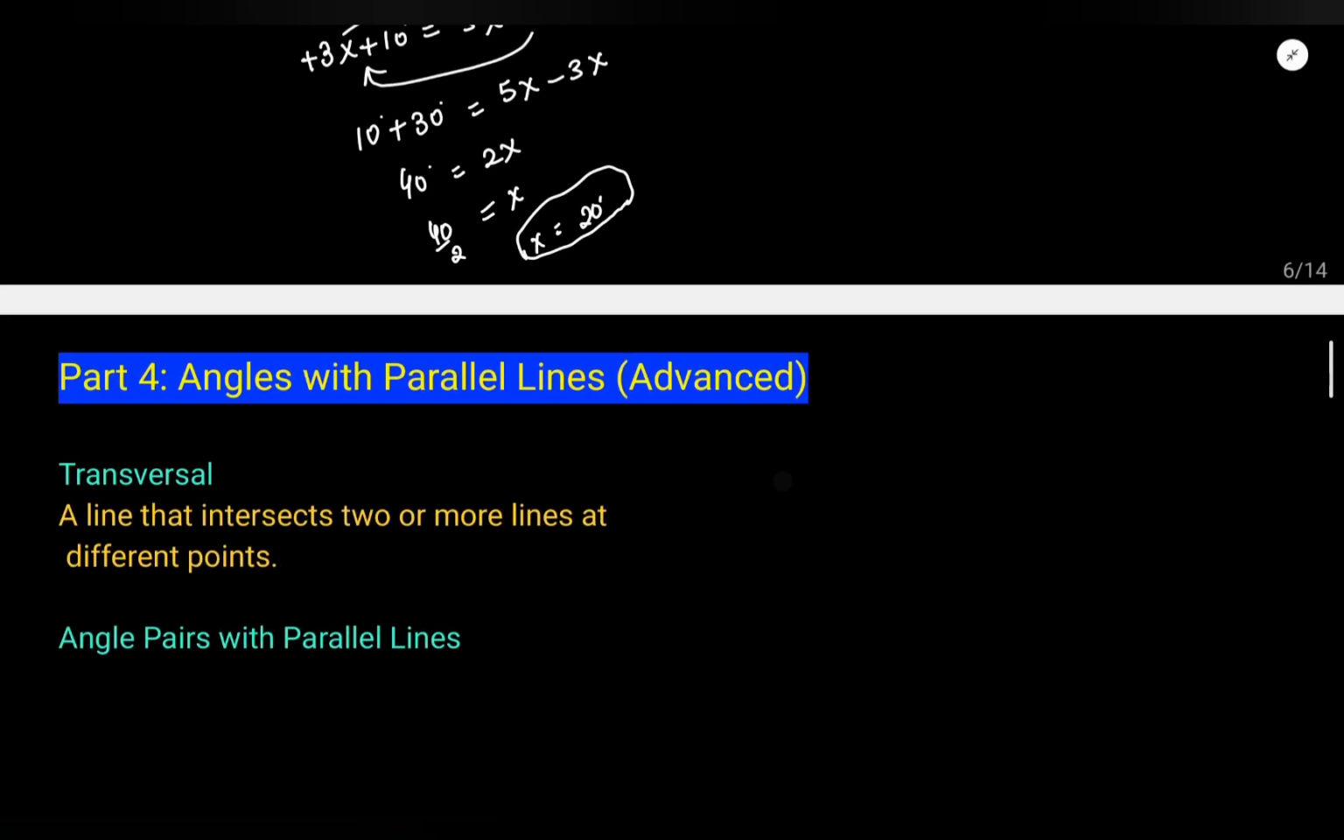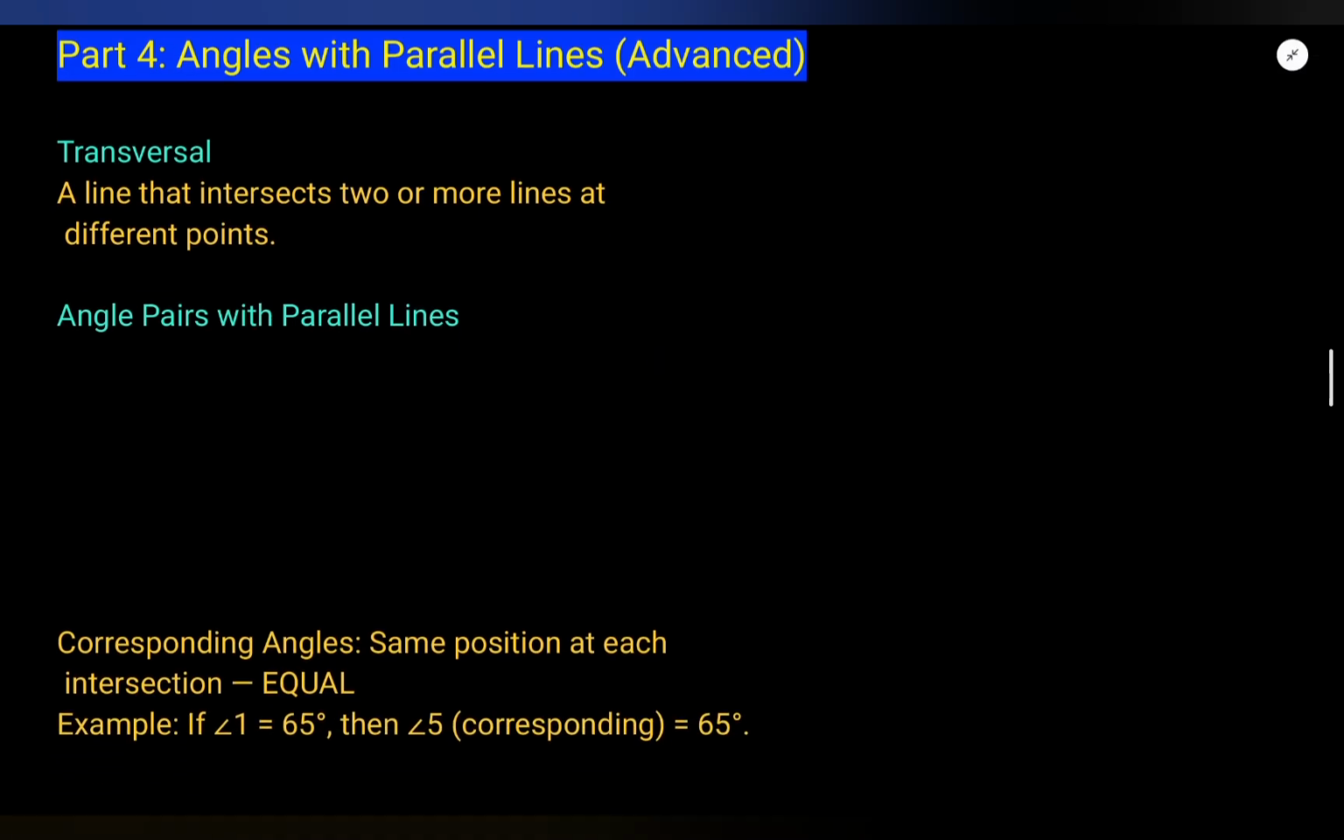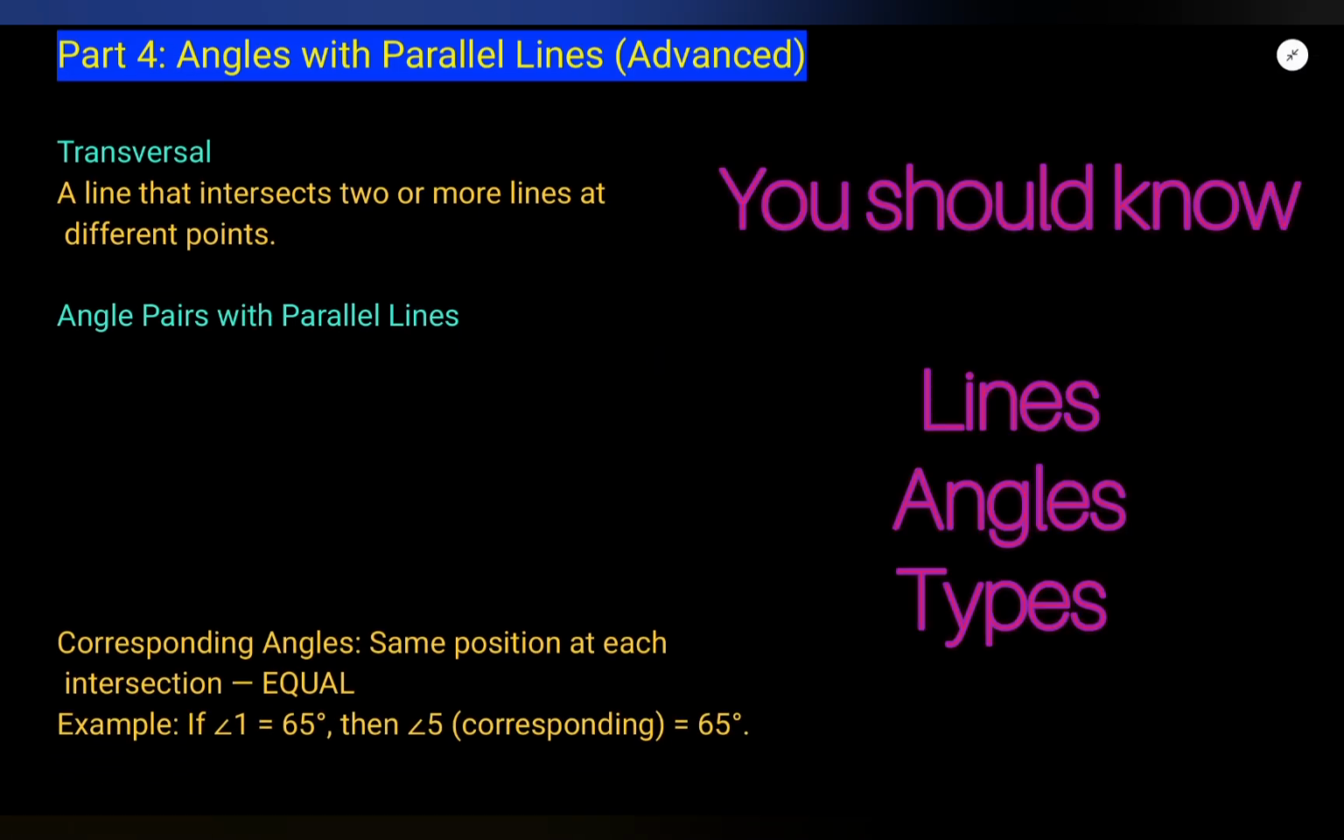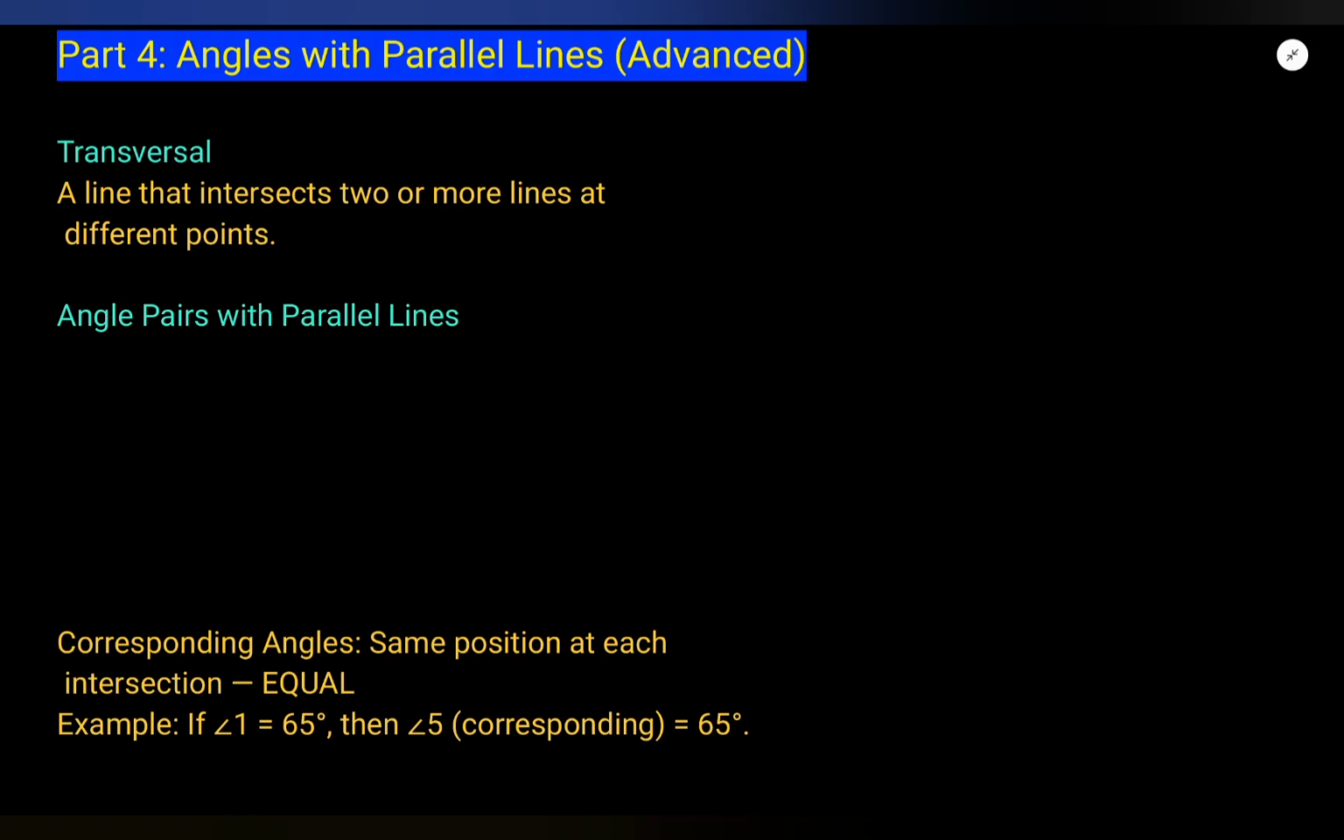So after this, we have part 4. This is advanced. Now we have learned about many things, lines and angles, types of angles, types of lines, everything. Now we come to angles with parallel lines, okay? Suppose first I will start with parallel lines. I draw two parallel lines. This is the first line, this is the second line, they are parallel, right? It was not, so I will draw it one more time. Now they are parallel lines, right?